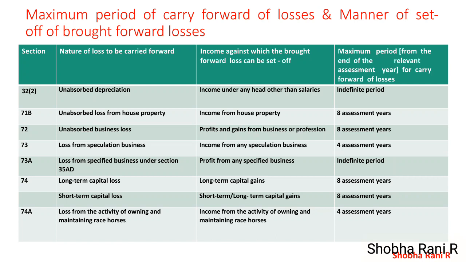Under Section 71B, unabsorbed loss from house property up to rupees 2 lakh. The loss from house property can be set off against income from other house property or any other head of income except casual income. Unabsorbed losses from house property can be carried forward for 8 years, and such carry forward loss can be set off against income from house property only.